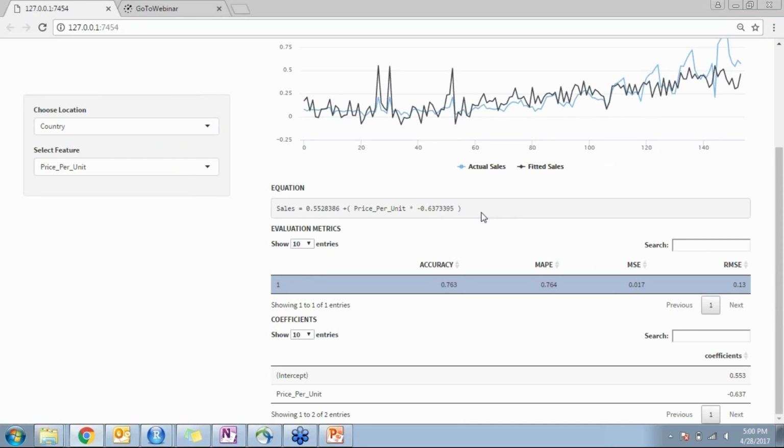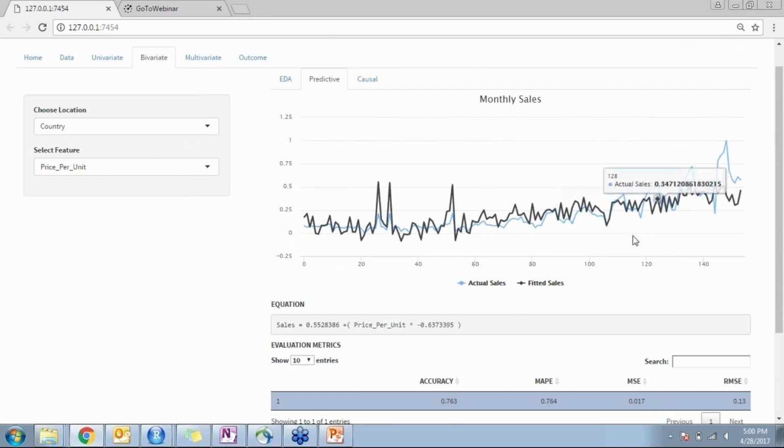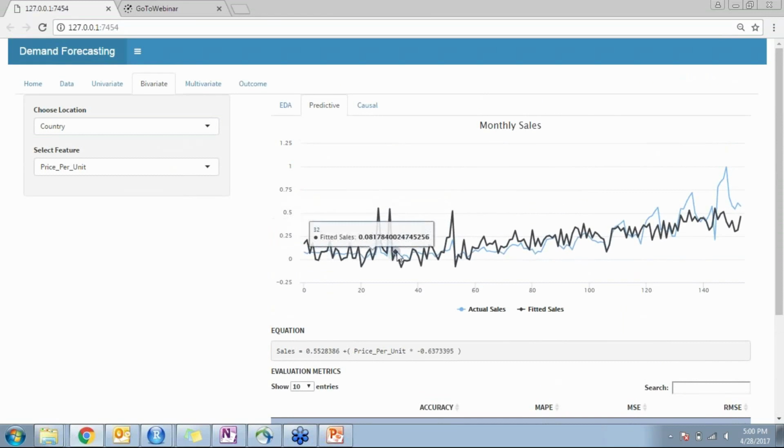And this error is also not shown over here. It's the coefficient that we're showing here. With only one variable, it cannot explain much of the variance of the data. So in the trend output that you can see over here, when we fit on the historical data, the actual values and the fitted sales values are much different in terms of the trend.